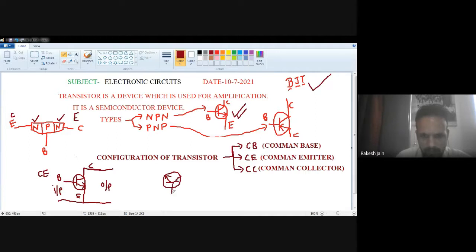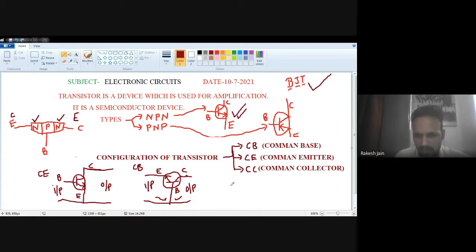This is also a symbol of a transistor. The arrow means the emitter terminal, the middle terminal is the base, and the third terminal is the collector. Now the base is common to the input side, that is in between emitter and base. This is the input side, and in between collector and base is your output side. So in this case, the base is common to the input side and also to the output side. So the base terminal is common between input and output, so it is known as common base configuration.